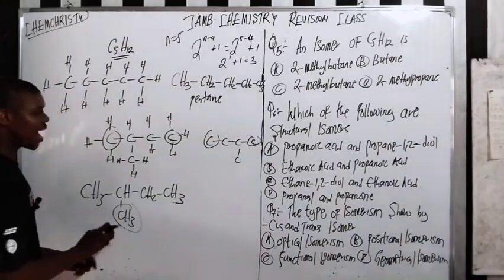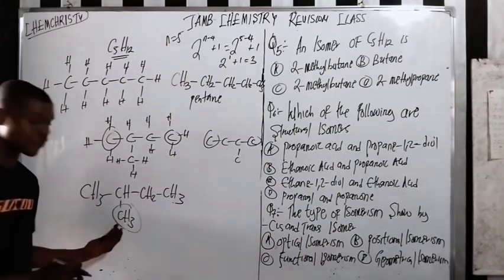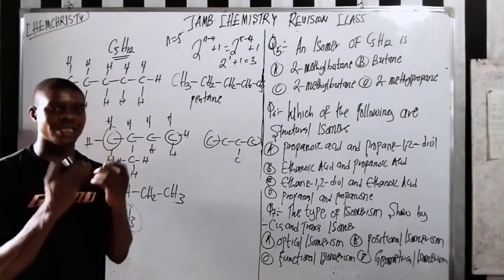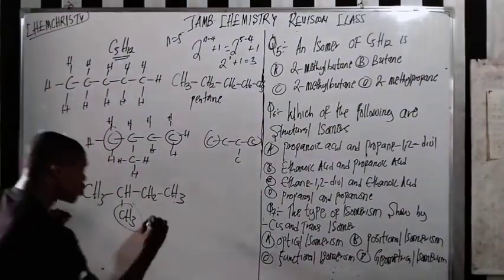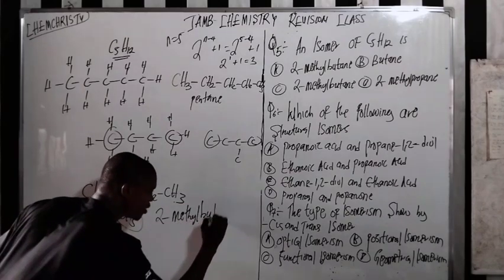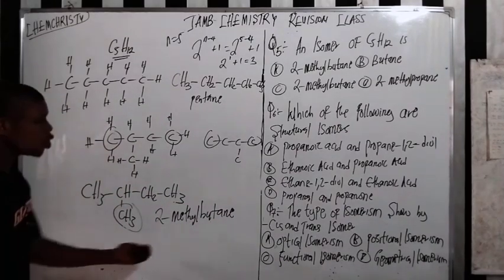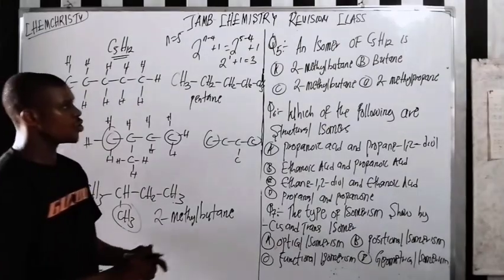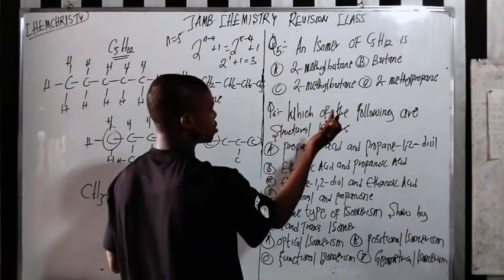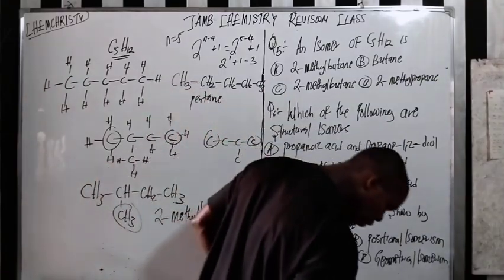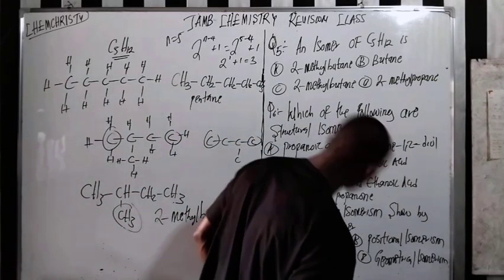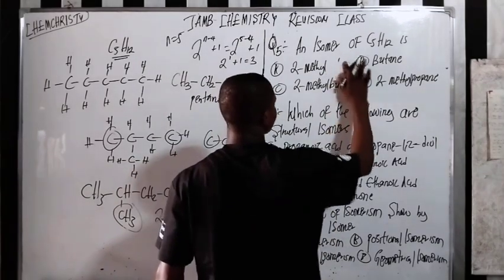Pentane and this compound have the same molecular formula. So what is the name of this compound here? That is the reason why you must know and master how to name organic compounds. The name of this compound is 2-methylbutane. Do we have 2-methylbutane in the options? You cannot have two of the same option. Yes, but yes, pentane.